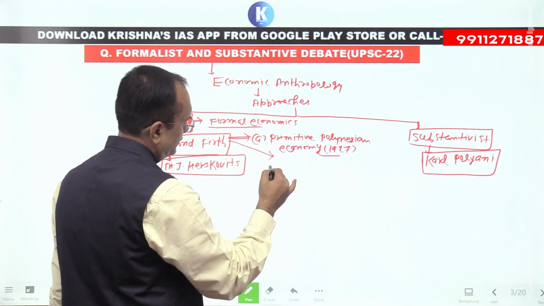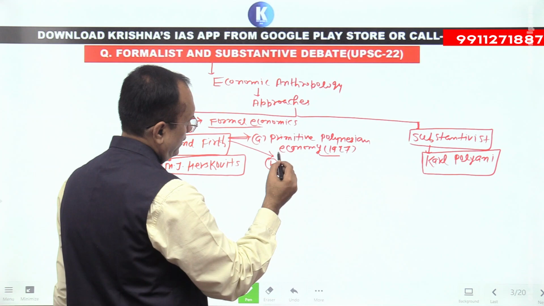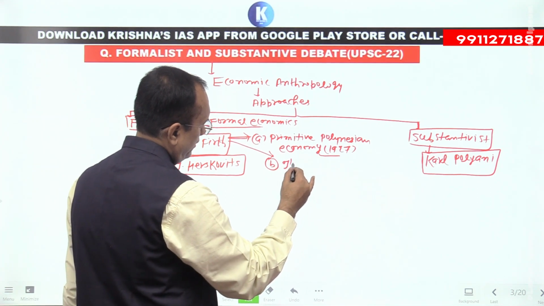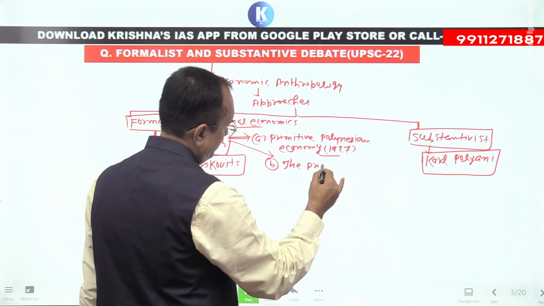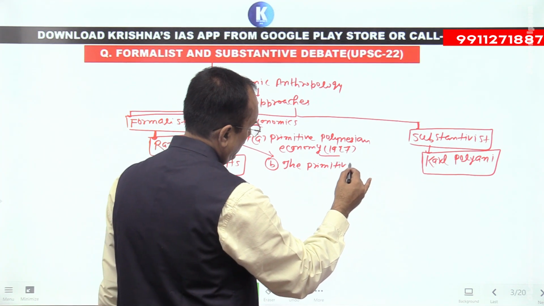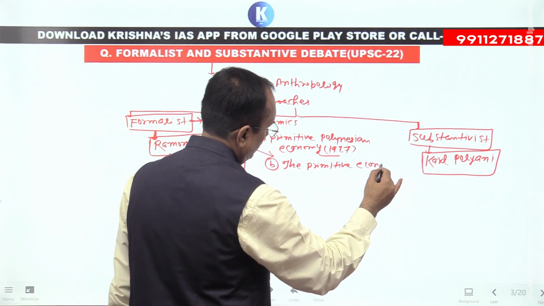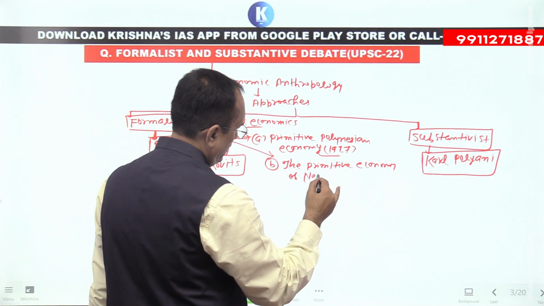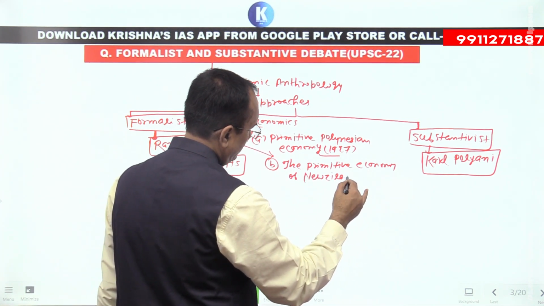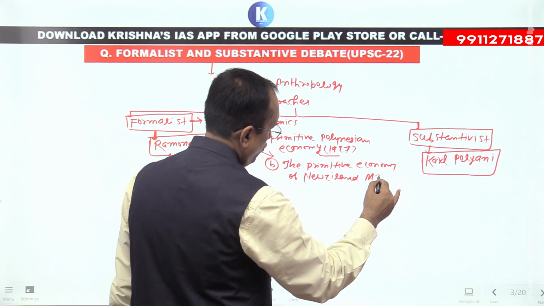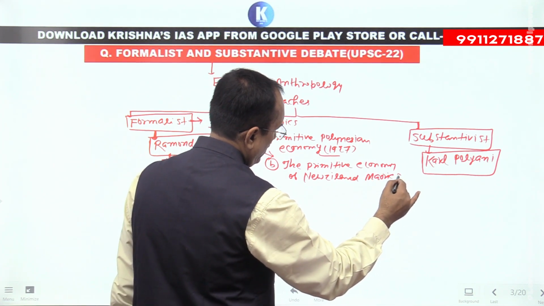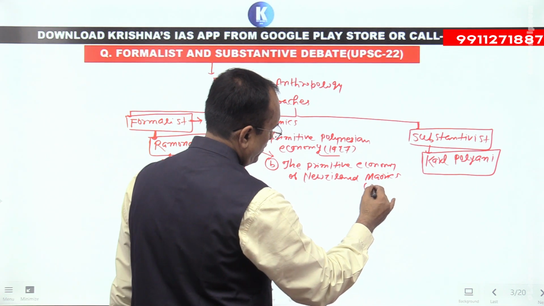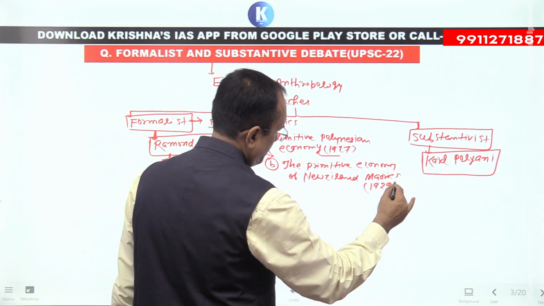And second, The Primitive Economy of the New Zealand Maoris, which was written by Raymond Firth in 1929.